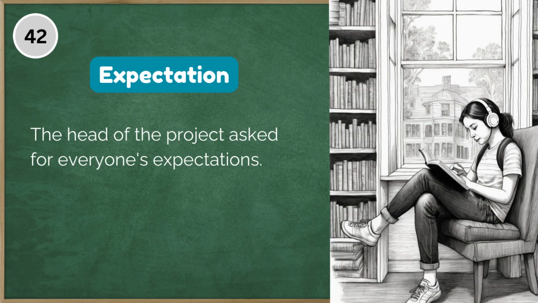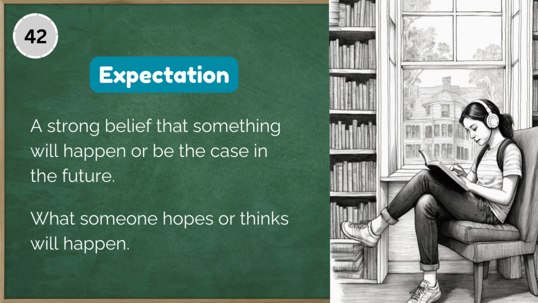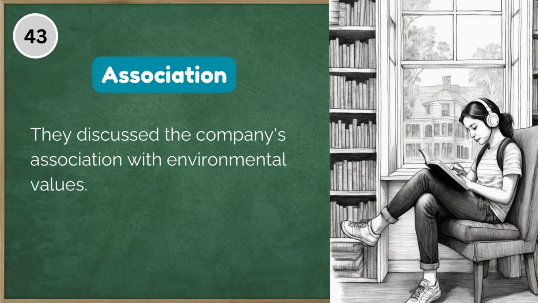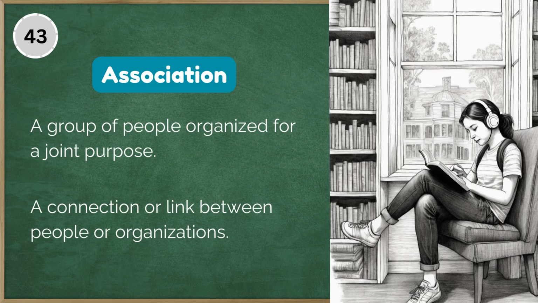42. The head of the project asked for everyone's expectations. Expectation, a strong belief that something will happen or be the case in the future. Expectation, what someone hopes or thinks will happen. 43. They discussed the company's association with environmental values. Association, a group of people organized for a joint purpose. Association, a connection or link between people or organizations.